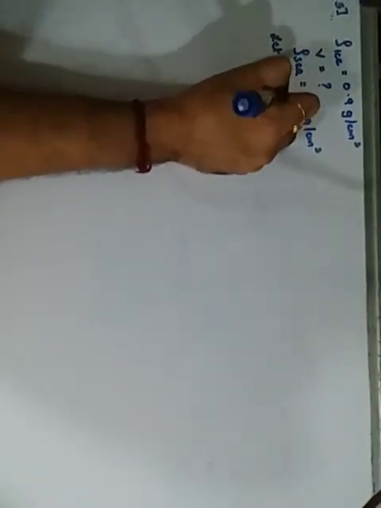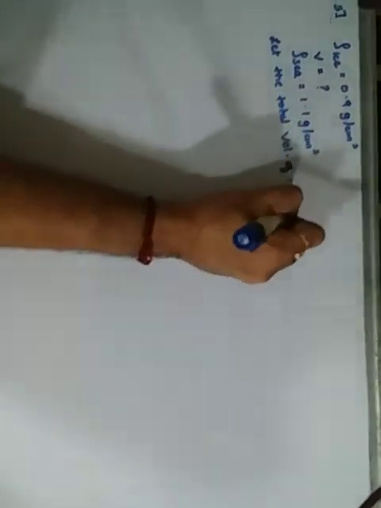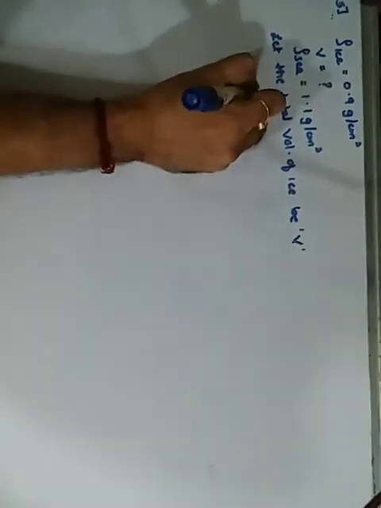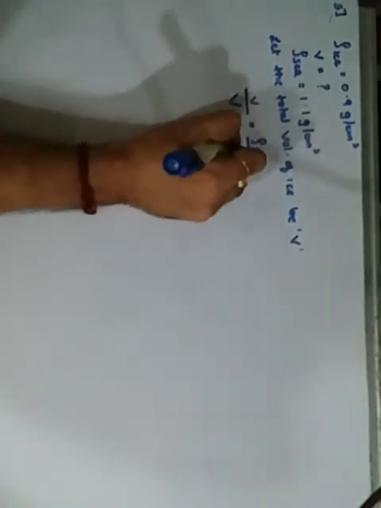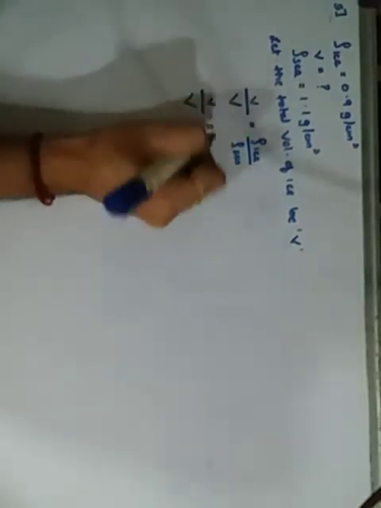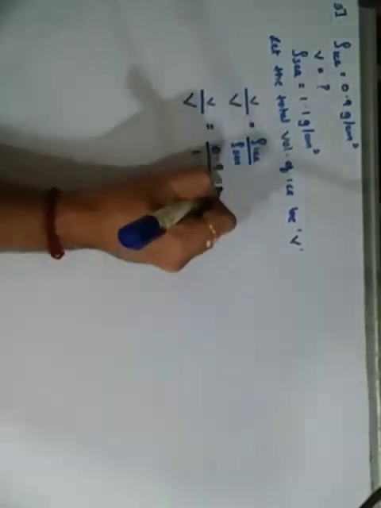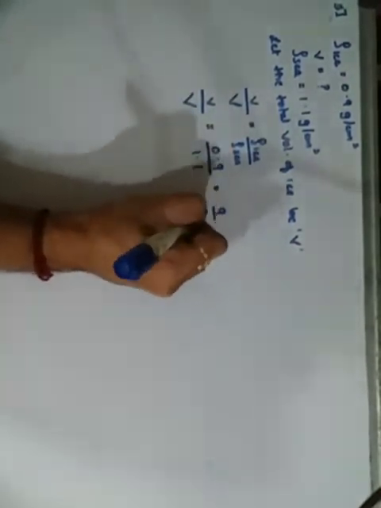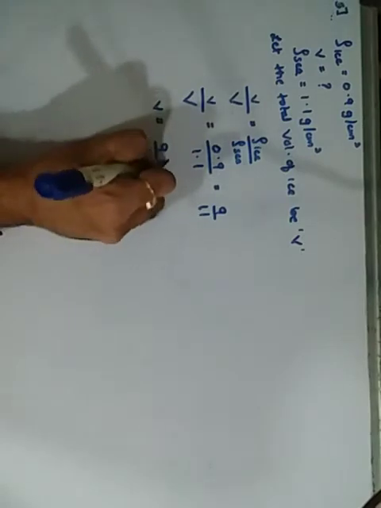Okay, and the total volume we don't know. So let the total volume of ice be capital V. Again, small v upon capital V is equal to the density of the ice upon the density of seawater. So small v upon capital V is equal to 0.9 upon 1.1. When I shift the decimal point, it becomes 9/11. So can I say small v is equal to 9/11 times capital V?